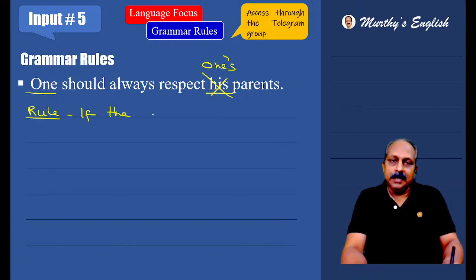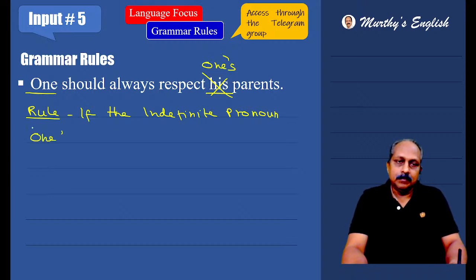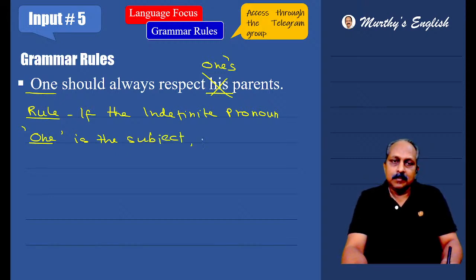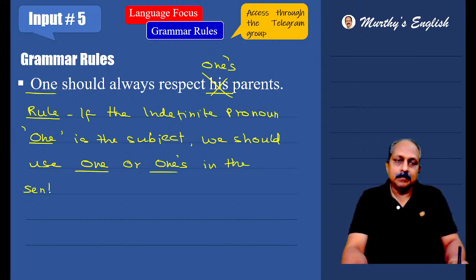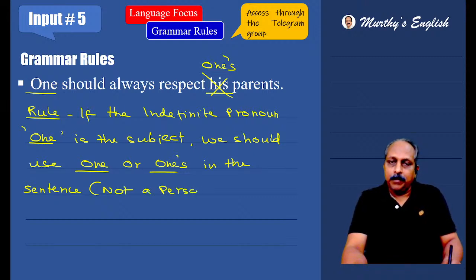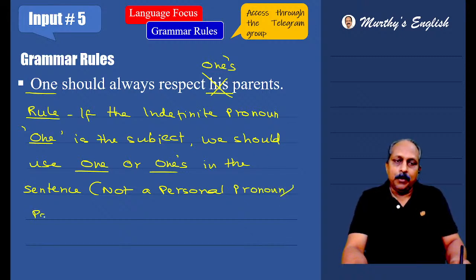If the indefinite pronoun one is a subject, we should use one or ones in the sentence, not a personal pronoun or a possessive pronoun.